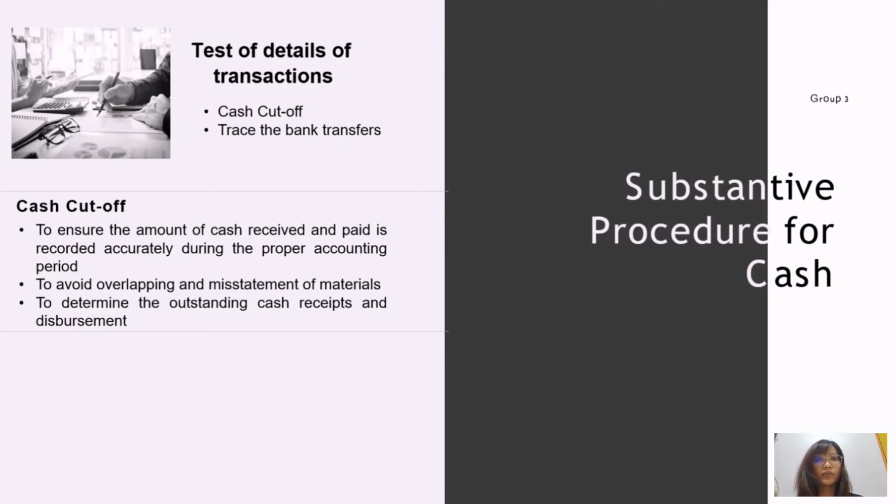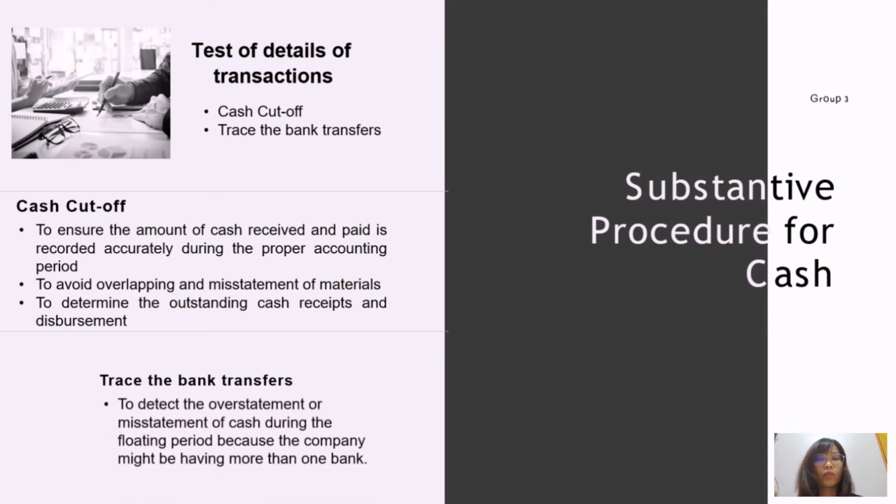However, it is also useful in determining the outstanding cash receipts and disbursements because it helps to gather the transactions that happen on the client's bank reconciliation within 10 days after the closing date of the financial statement with the purpose of proper cut-off. The second is to trace the bank transfers, which is to detect the overstatement or misstatement of cash during the floating period because the company may have more than one bank.